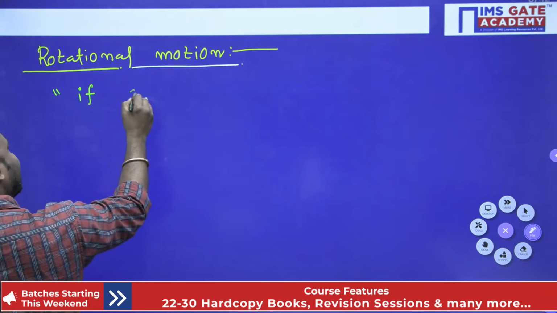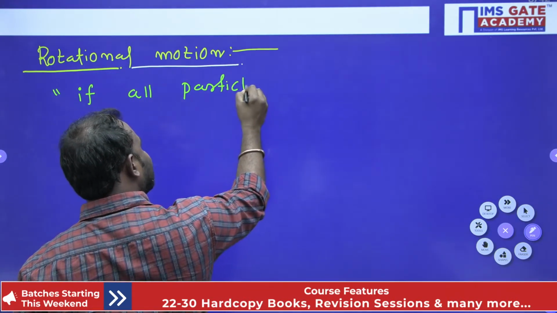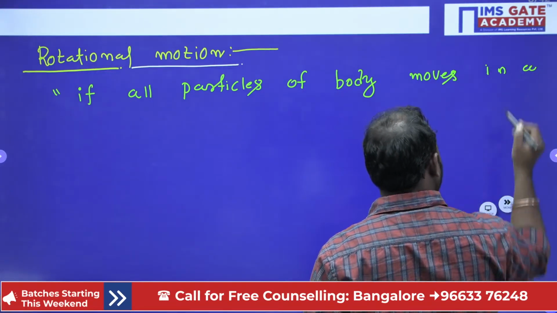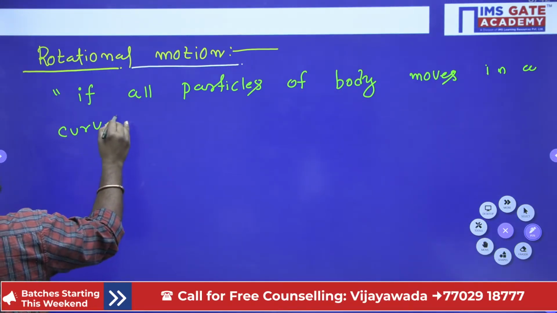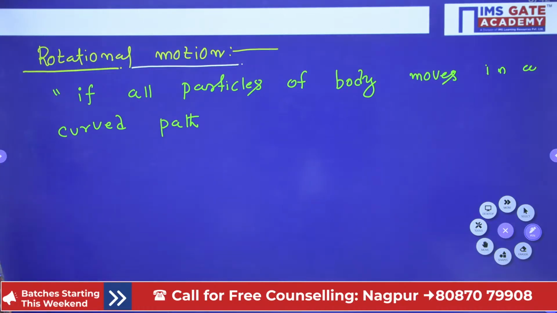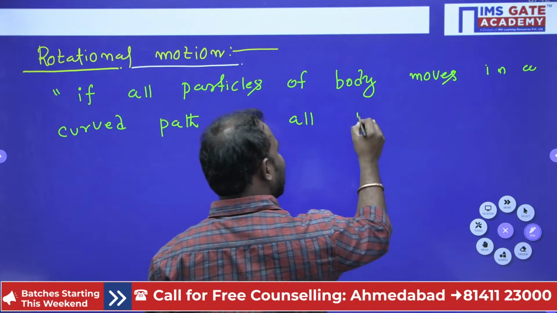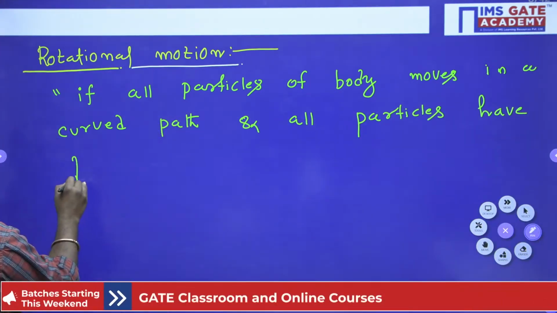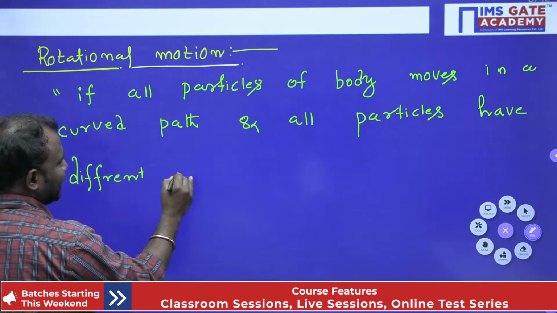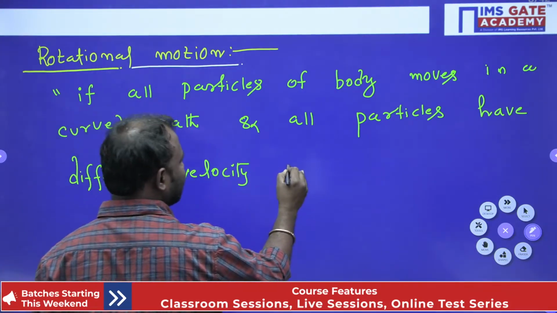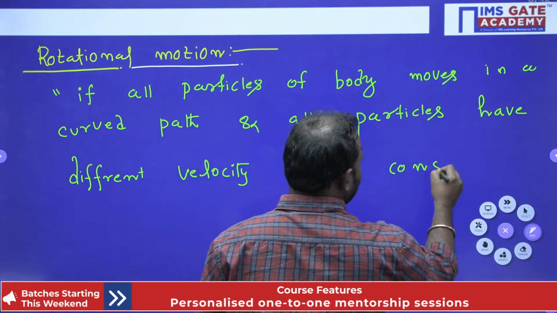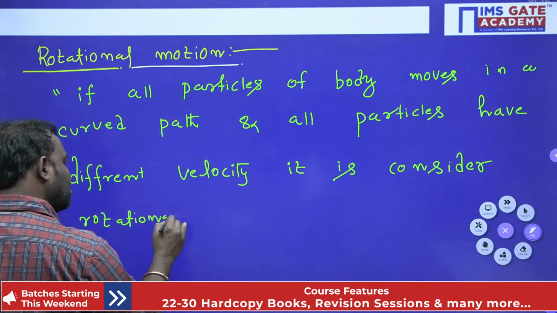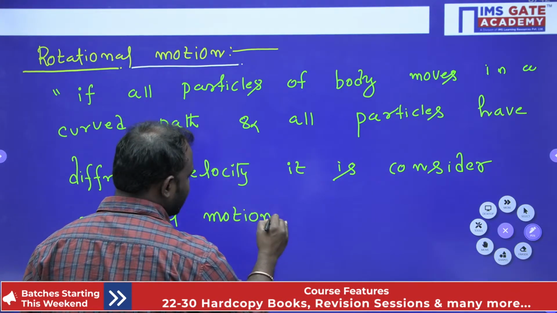If all particles of a body move in a curved path, and all particles have different velocities, it is considered rotational motion.